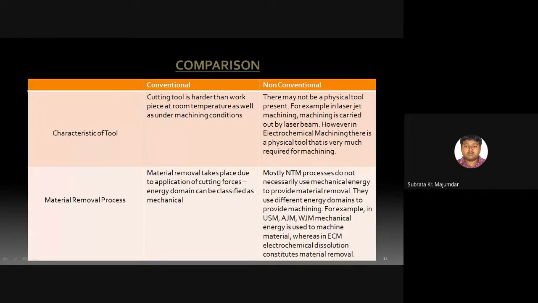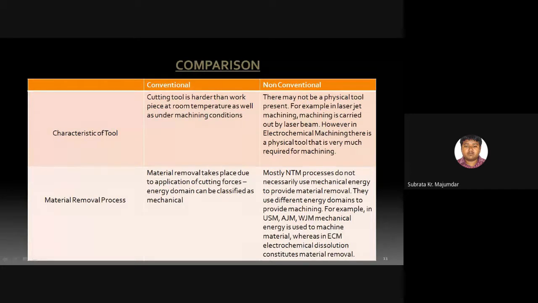But whenever we are going with the non-traditional or non-conventional machining process, they do not necessarily use mechanical energy to provide material removal. They use different energy domains like mechanical energy, chemical energy, thermal energy, electrical energy.